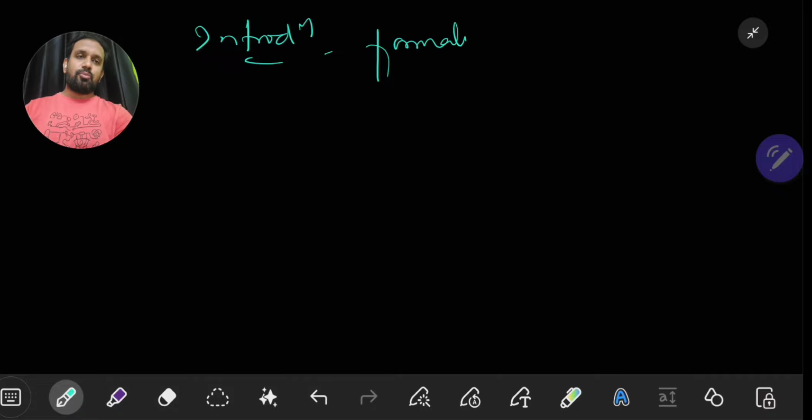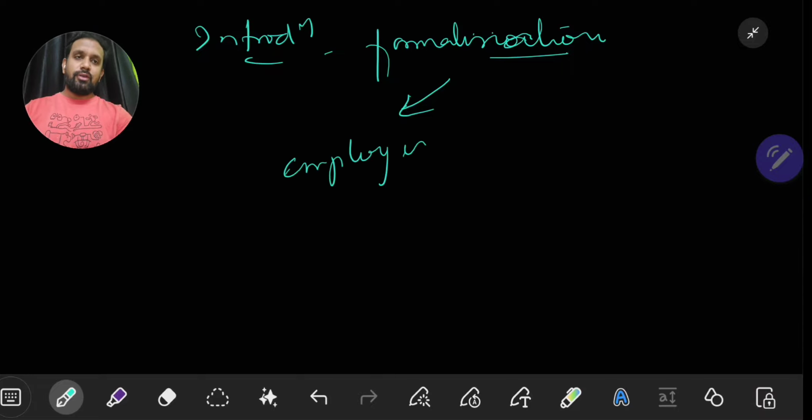Right. Now let us start our discussion. We'll go to the introduction. In the introduction, what are we going to write? We are going to write the meaning of formalization. Remember this point. In formalization, you are going to write: formalization refers to absorption of employees in the formal sector of the economy,